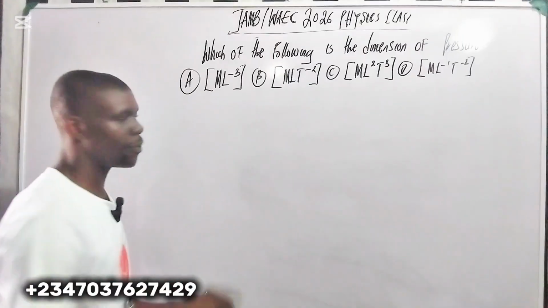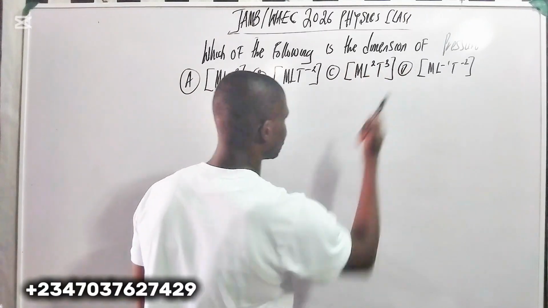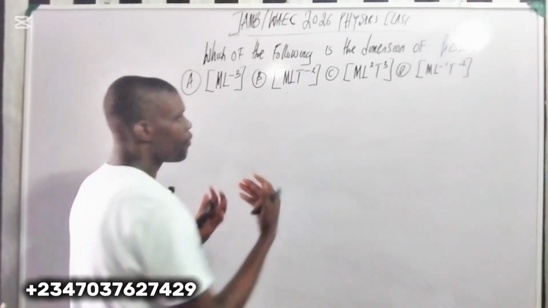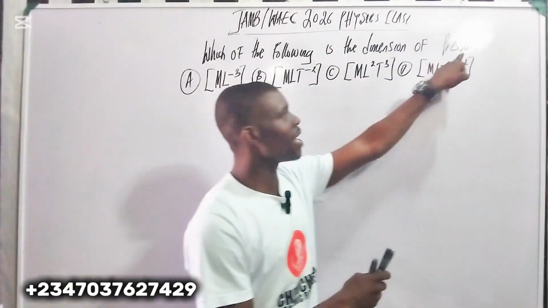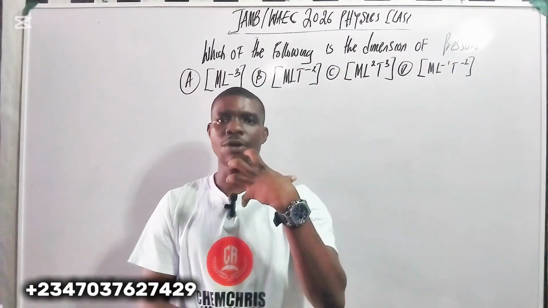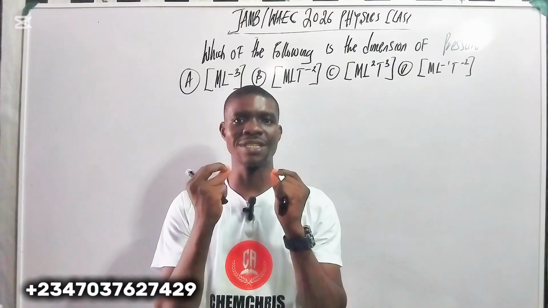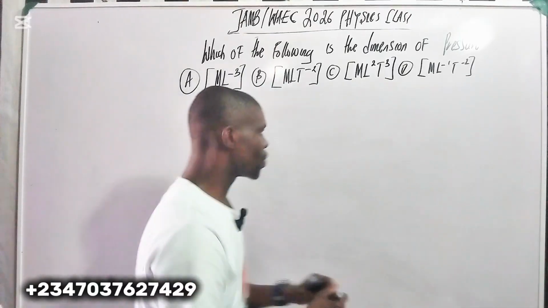So now let's solve this question here. Please pay attention. Which of the following is the dimension for pressure? Therefore, you have to state the formula for pressure. When they ask for the dimension of any quantity, you have to bring out the formula. So we talk about pressure.